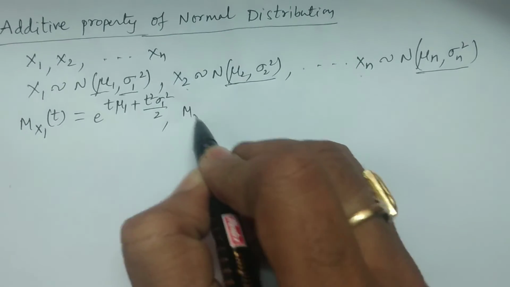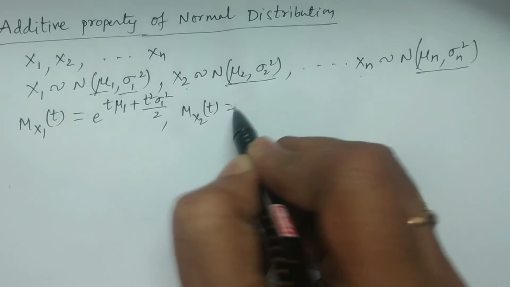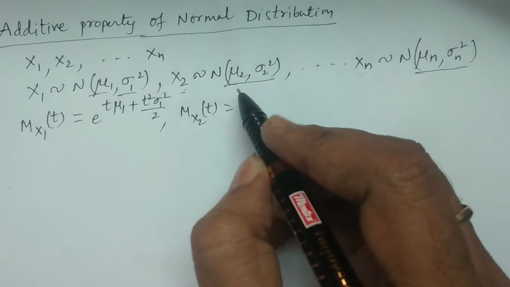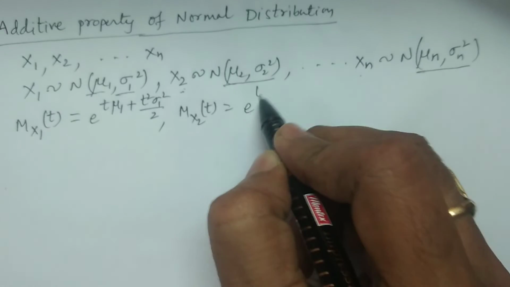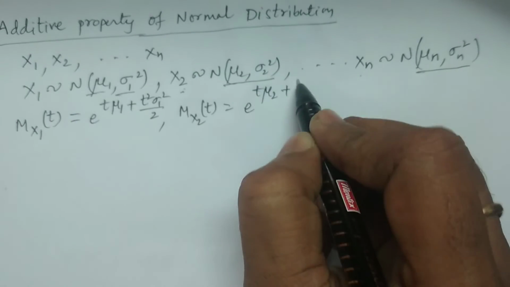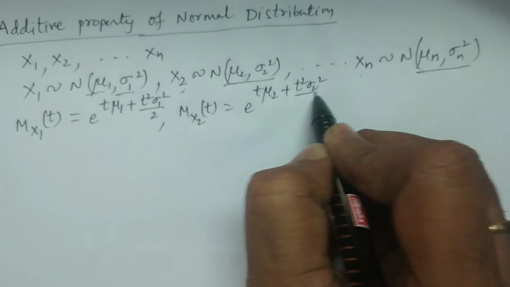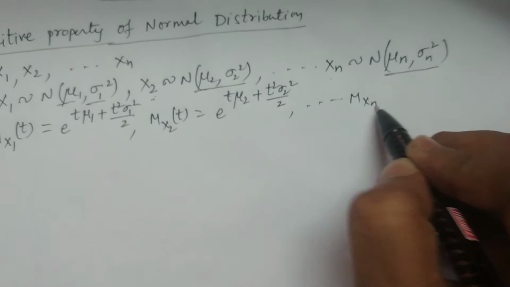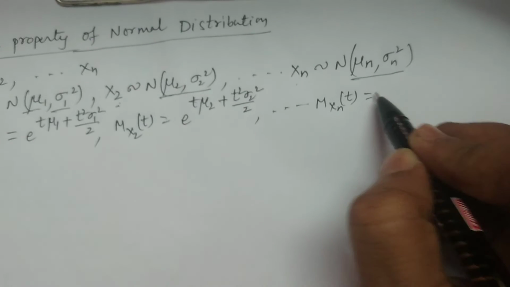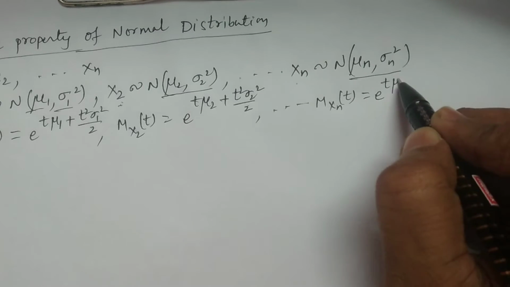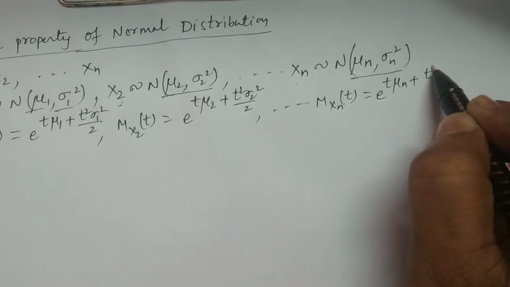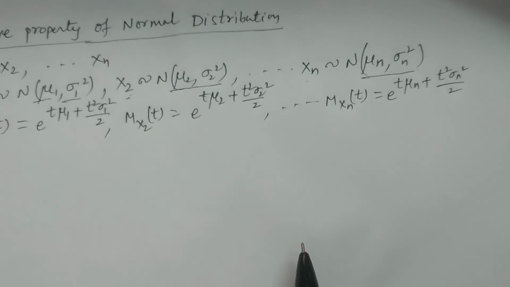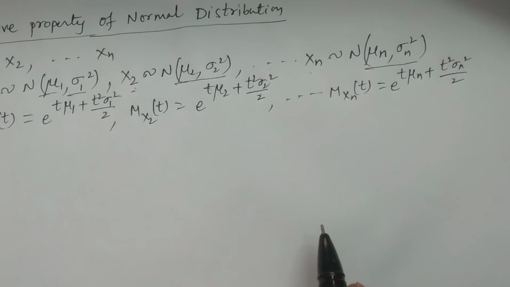And similarly, Mx2(t), the moment generating function of the normal variable x2, is e power t mu2 plus t square sigma 2 square divided by 2, and so on. Mxn(t) is e power t mu n plus t square sigma n square divided by 2. This is the moment generating function of xn.